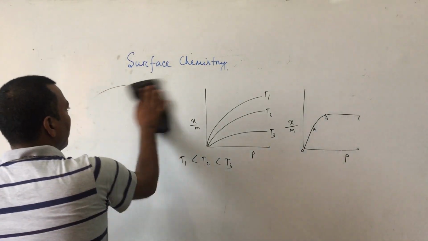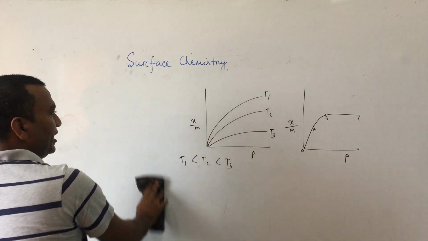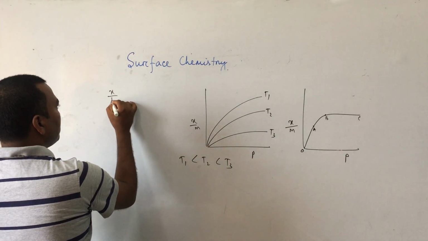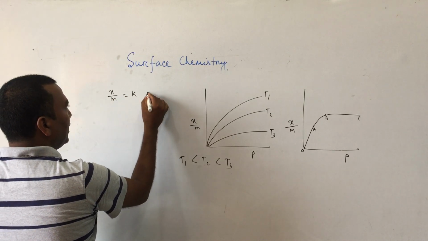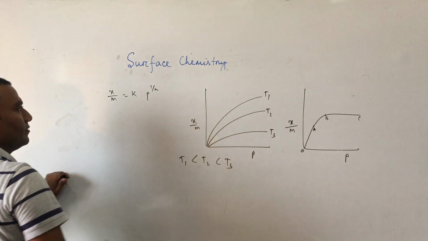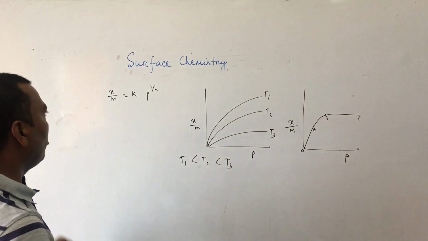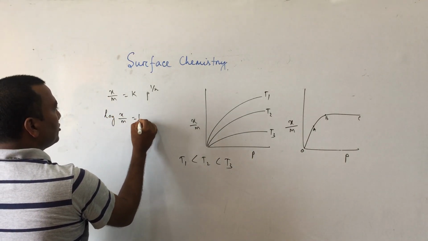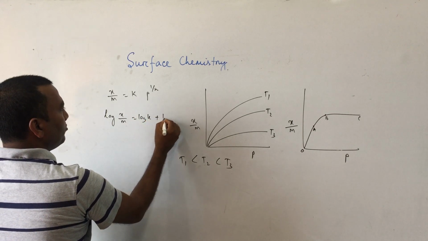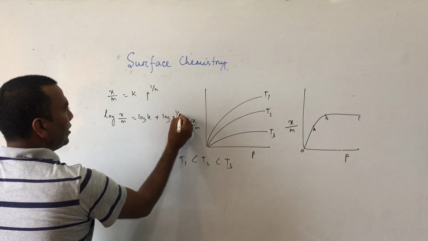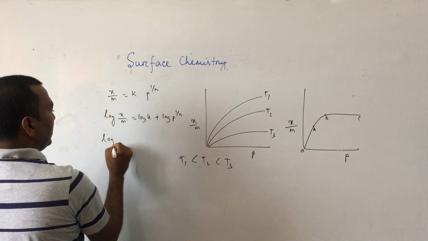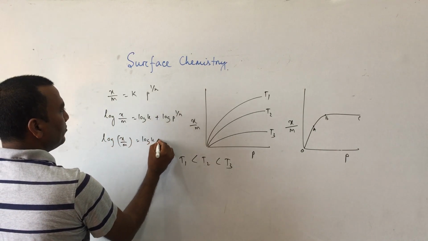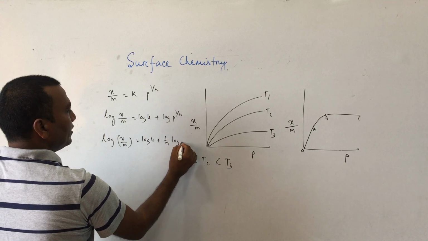Similarly, another mathematical part we can derive, only mathematical, numericals will not come. x by m equals k into p to the power 1 by n. Taking log on both sides, log x by m equals log k plus log p to the power 1 by n, or we can write log x by m equals log k plus 1 by n log p.